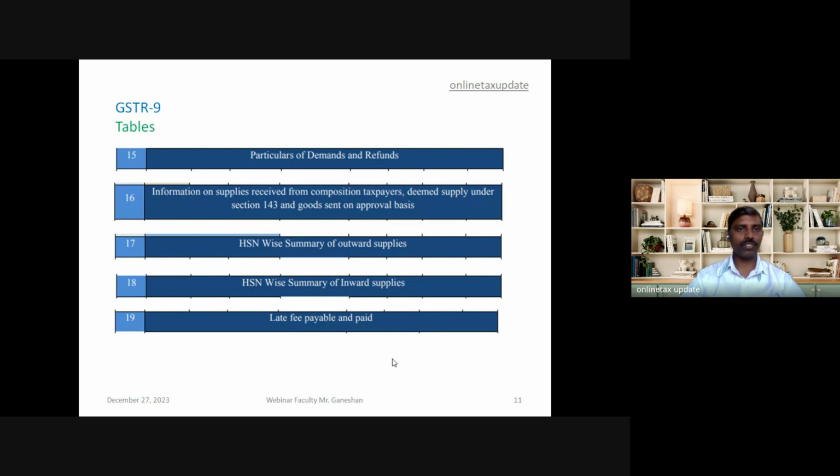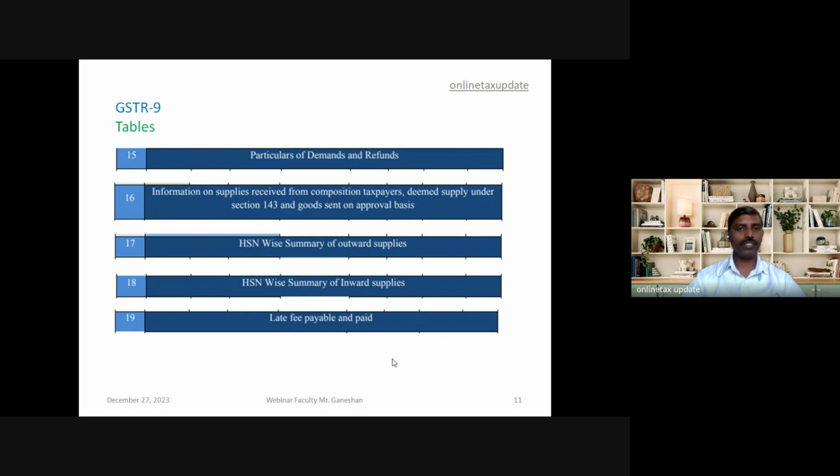Table 16 requires the information of inward supply received from composition taxpayer, deemed supply under section 143, that is job worker, and goods sent on approval basis. There is a time limit of 180 days in which the goods have to be received back from the job worker. Otherwise, it will be deemed supply. Same with the goods sent on approval basis. If within the time period the goods are not received, it is considered as deemed supply. That information is provided in table 16.